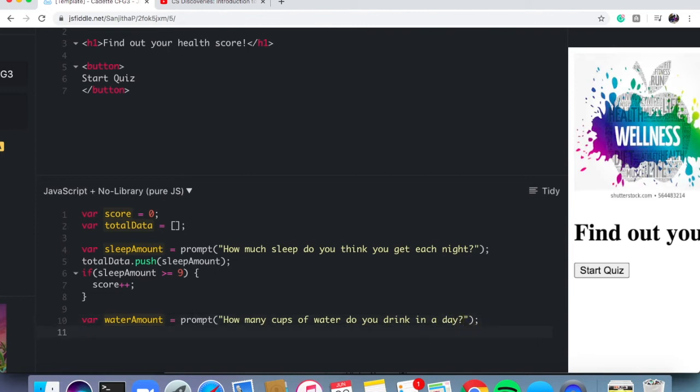And then same thing. Let's store whatever they typed in the array. So I'm going to say totalData.push, and this time we're going to add whatever they typed in for their answer, which is going to be waterAmount.